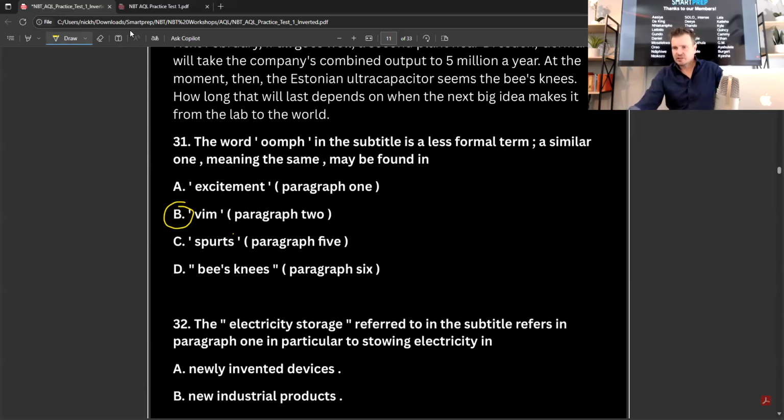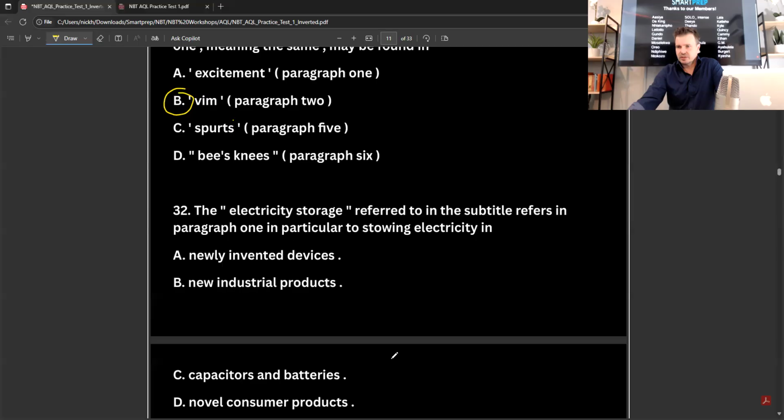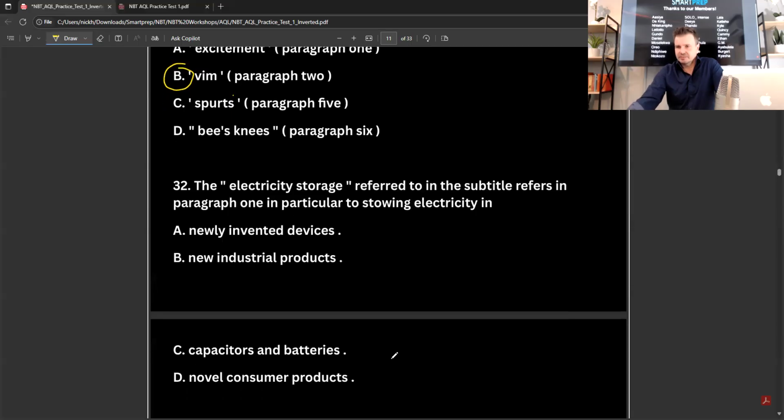The electricity storage referred to in the subtitle refers in paragraph 1 in particular to storing electricity in newly invented devices, new industrial products, capacitors and batteries, or novel consumer products. The electricity storage referred to in paragraph 1 was capacitors and batteries.